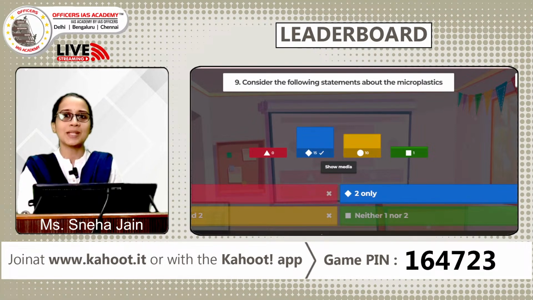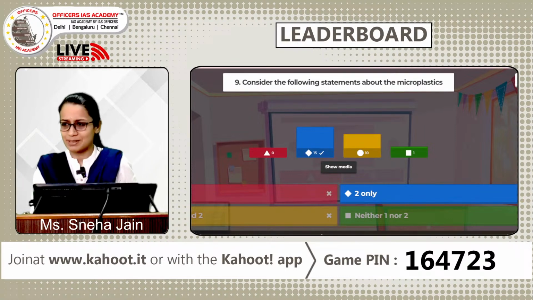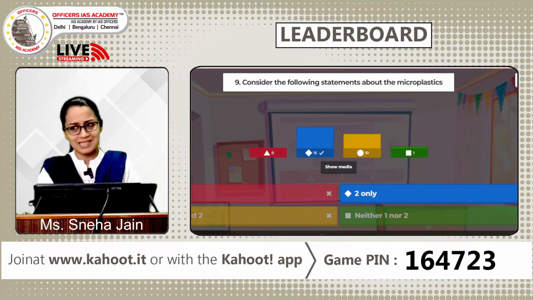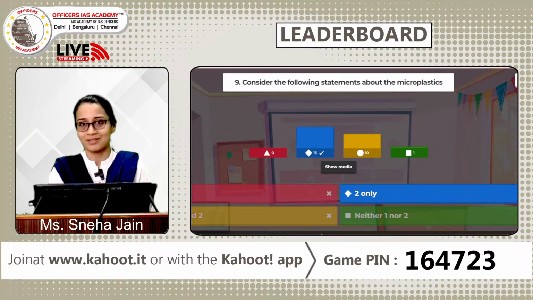See, the moment you see plastic and microplastic, how did you assume it will be degradable in nature? No, they are not. So if you eliminate 1, your answer is option 2, that is B, 2 only. So it is very surprising that many of you got misled, or probably in the hurry to mark the right answer, you thought both the statements should be right.